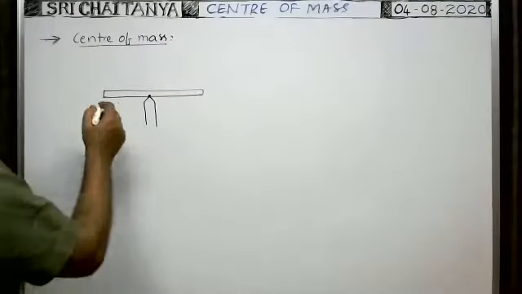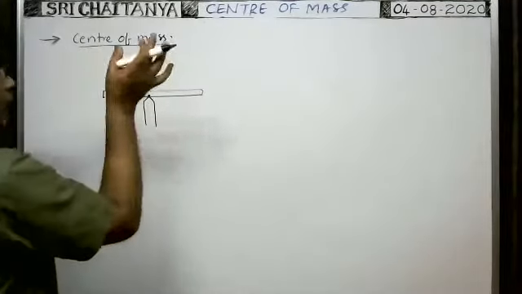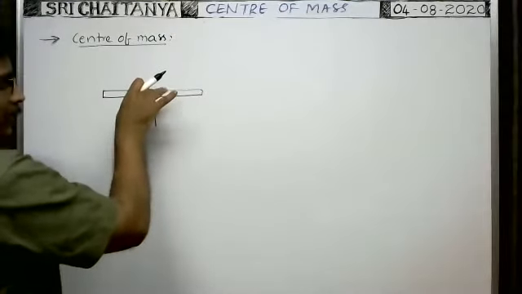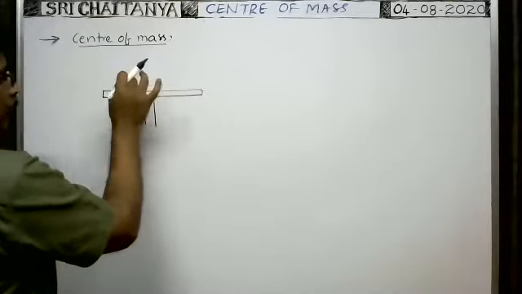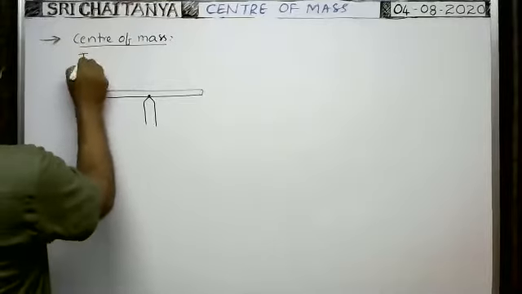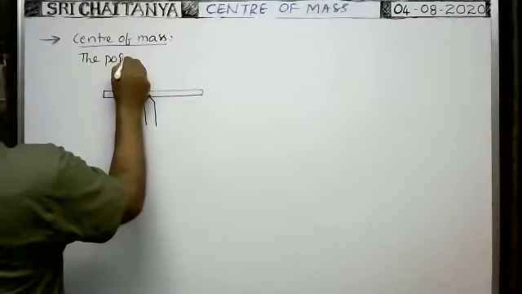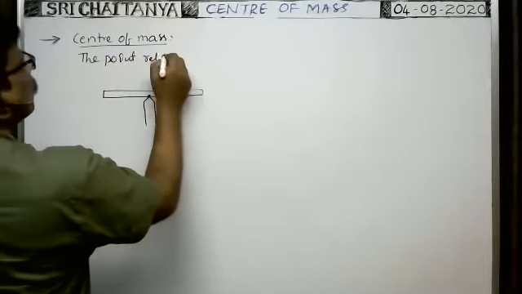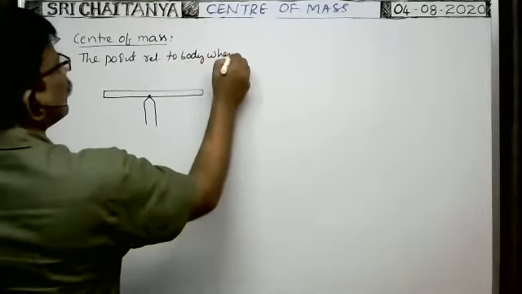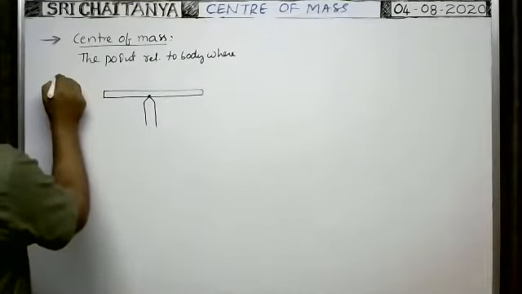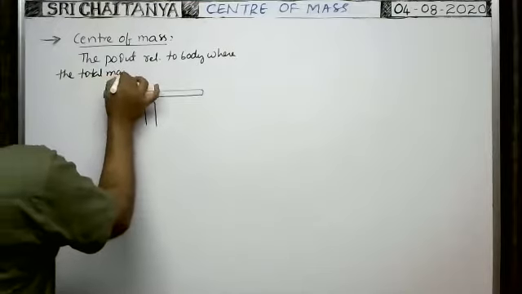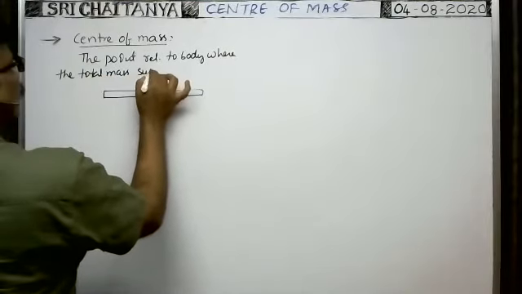So the point where the total mass is supposed to be concentrated, not concentrated, but seems to be concentrated at that point, such a point is called the center of mass.